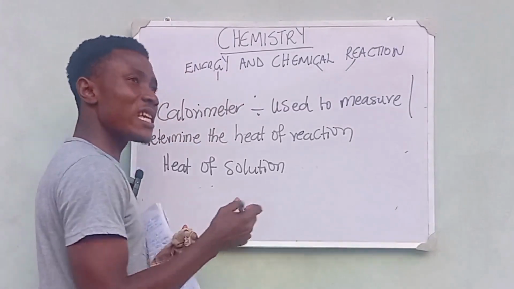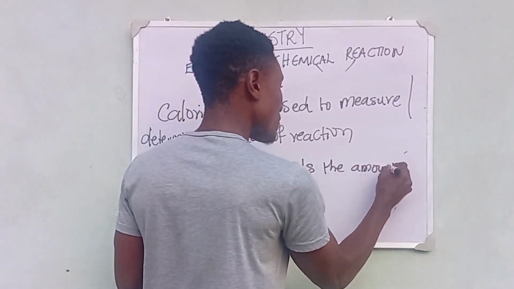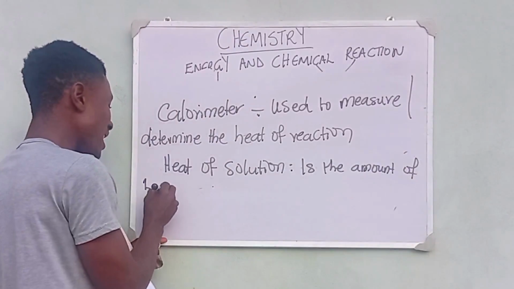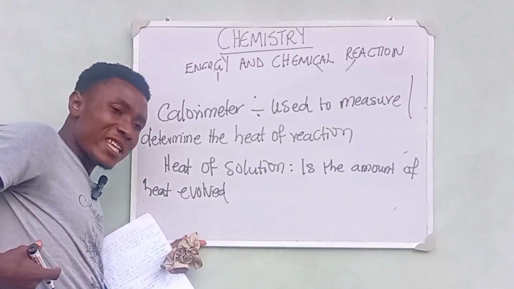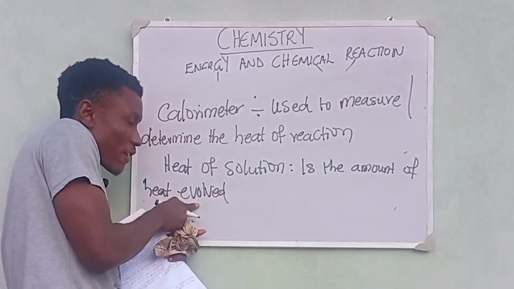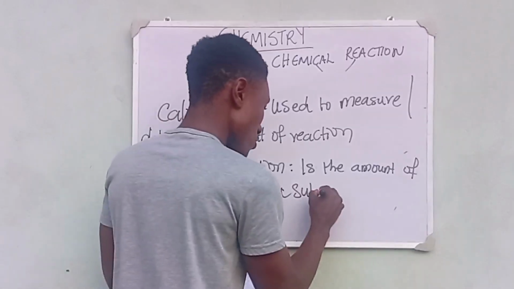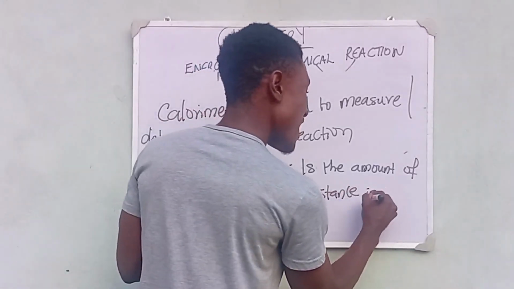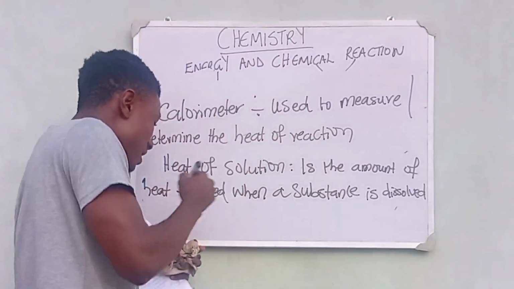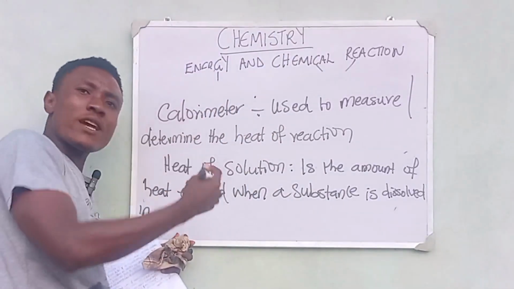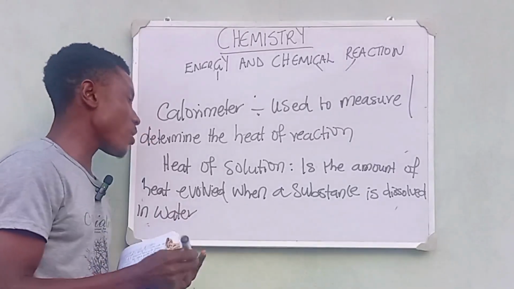So heat of solution is the amount of heat evolved. When you say evolved, it is the amount of heat that is given out, right? It is the amount of heat that is evolved when a solute is dissolved, not just in another substance, but in a solvent, and that solvent is water. So when it's dissolved in water, that is what is known as heat of solution.